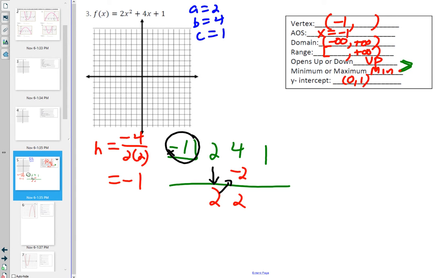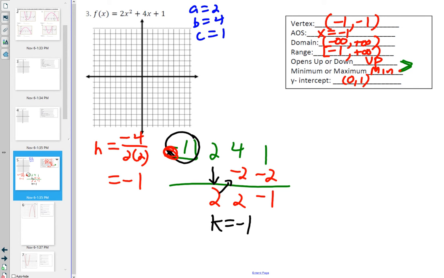And then again, every time you multiply, it's with the number up on the balcony to bring it up. What is 2 times negative 1? And then finally, 1 minus 2 is negative 1. So I now know that K is negative 1. That's the coordinate I was missing here. And that also fills in the range.